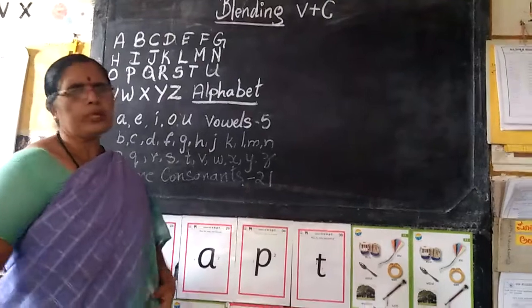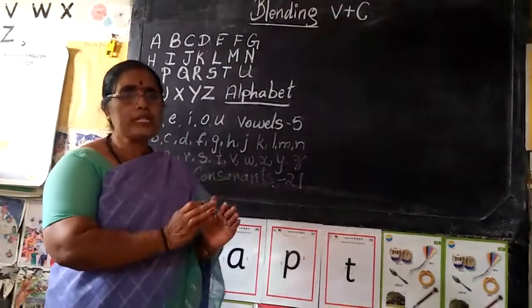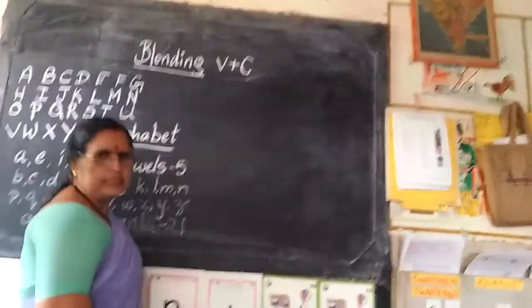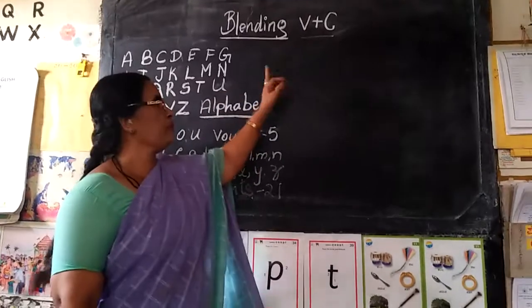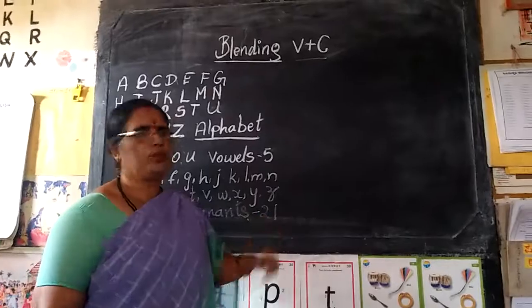Okay. Now let us see how you can blend the vowel sound and the consonant sound. A vowel sound and the consonant sound blended together is called the V plus C rule.